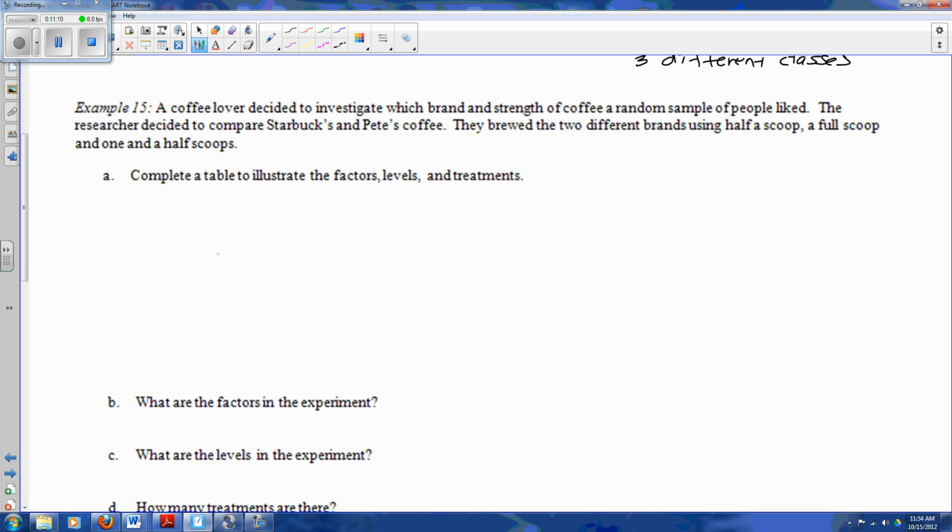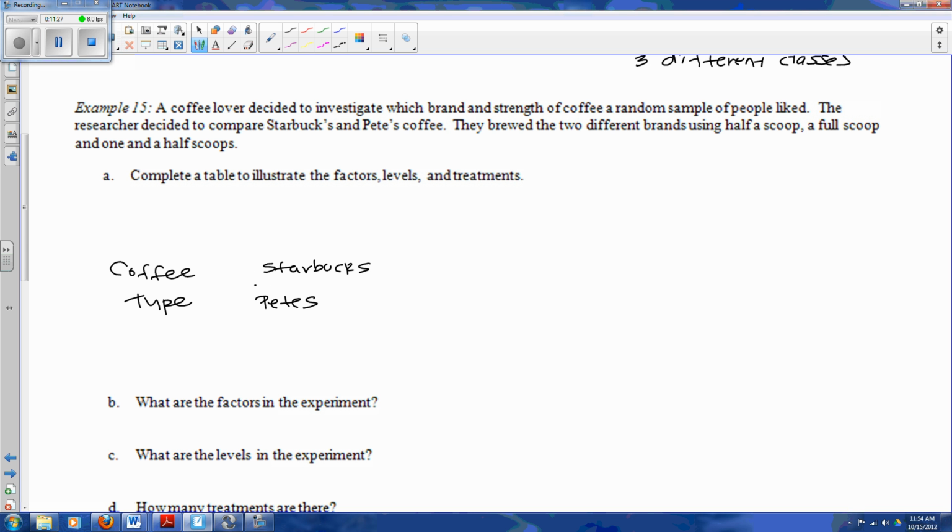So first off, we have the coffee type. We have two different types. And so we are just going to make a table here. So we have Starbucks and Peet's.